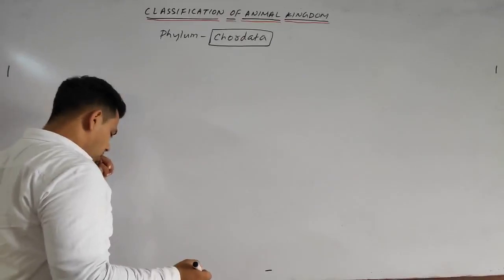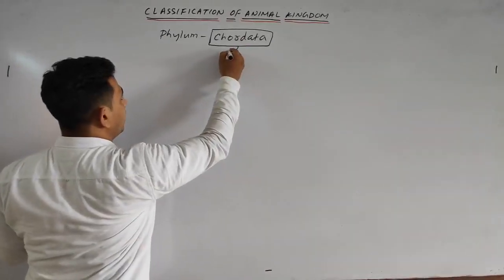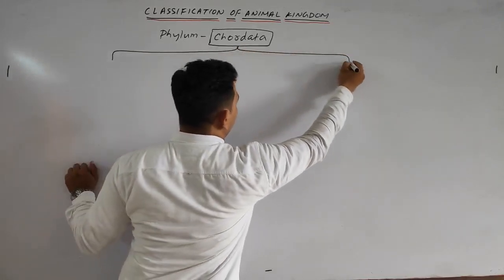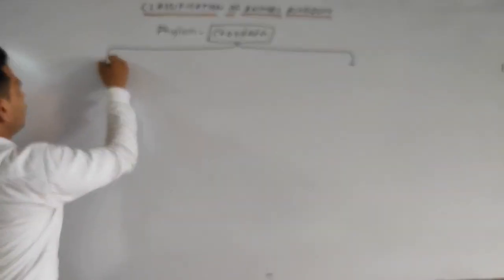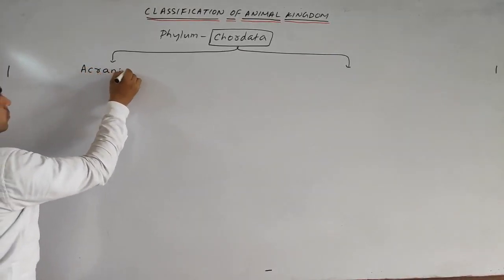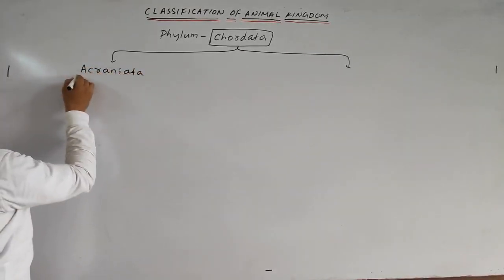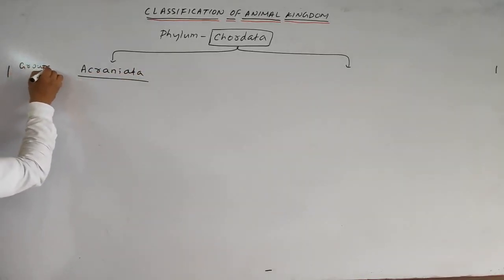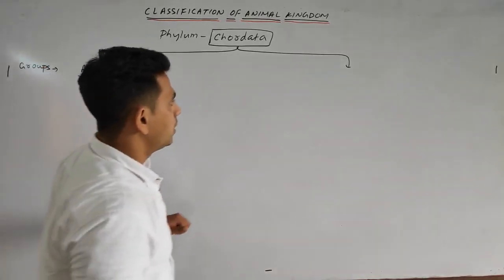So chordata is being broadly divided into two groups. Okay, one is your, we can say, Acraniata. Okay students, another one is your Craniata.